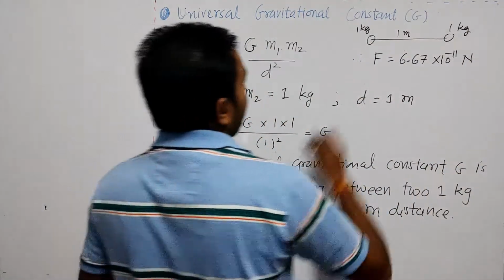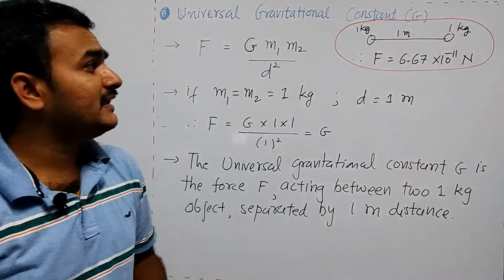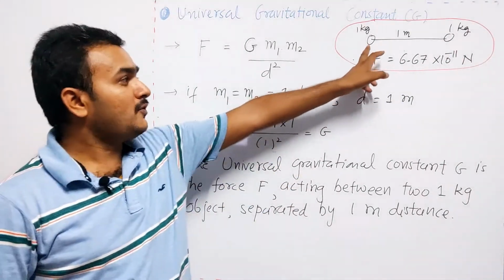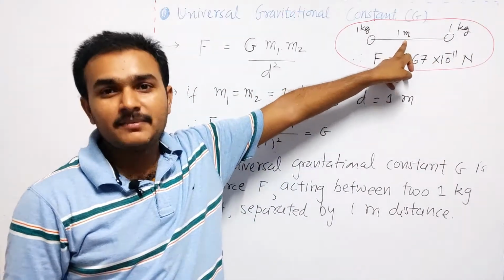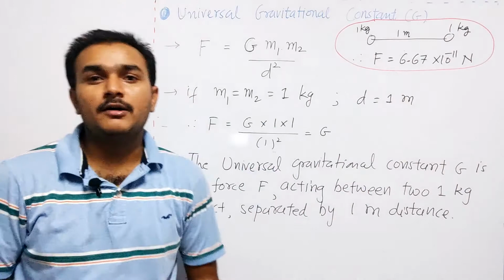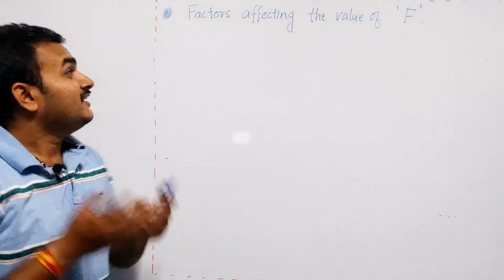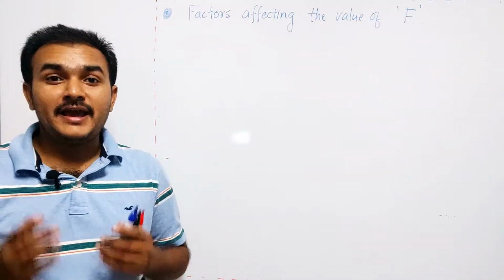Okay, so we can point this out here, because sometimes higher order thinking questions can be asked. The force exerted between two 1 kilogram objects separated by 1 meter distance is 6.67 times 10 to the power minus 11 Newton. Now the next point is, what are the factors which affect the value of force F?